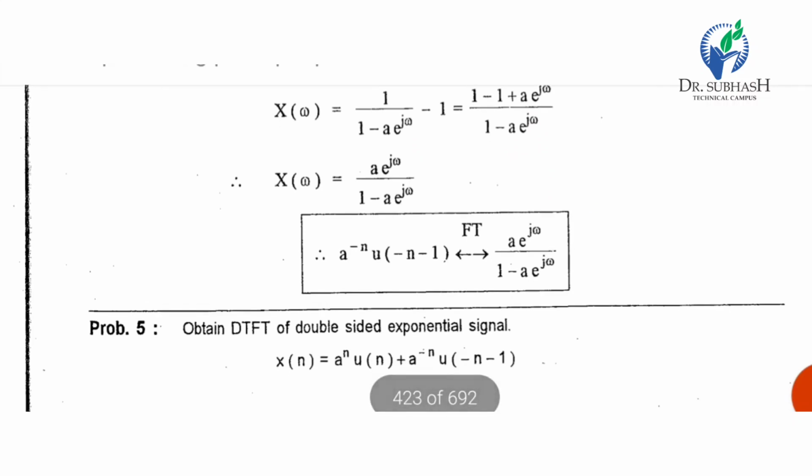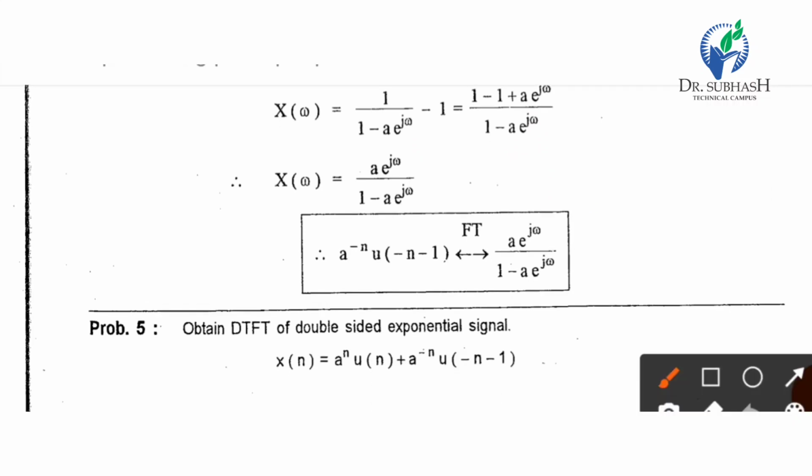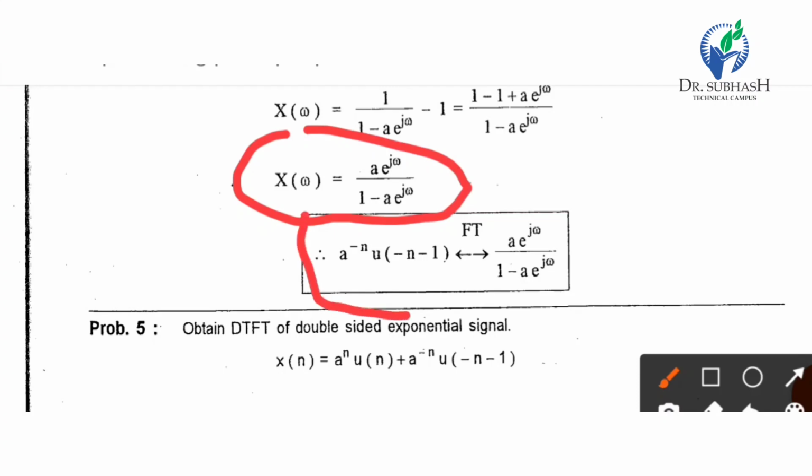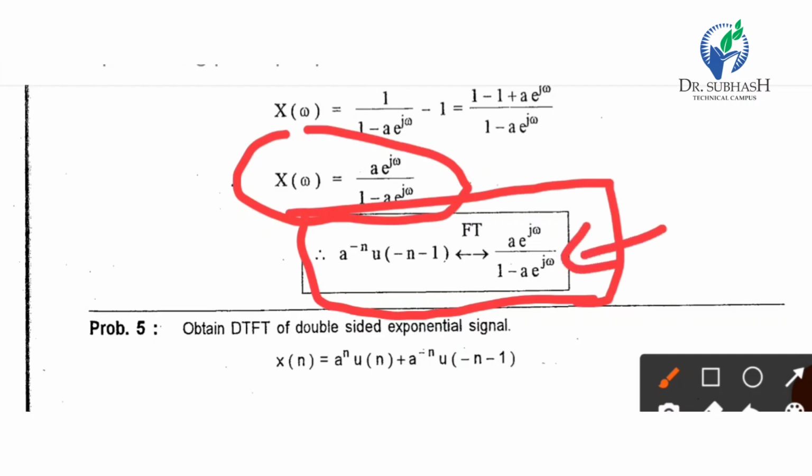So our answer becomes X of omega equal to a multiply e raised to j omega upon 1 minus a e raised to j omega. So for a raised to minus n u of minus n minus 1, the Fourier transform is a multiply e raised to j omega upon 1 minus a e raised to j omega.